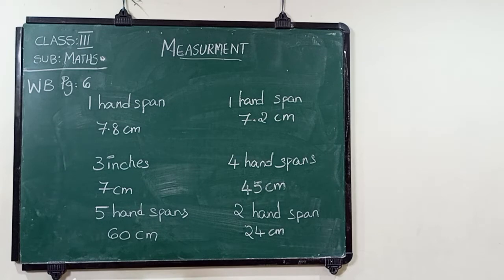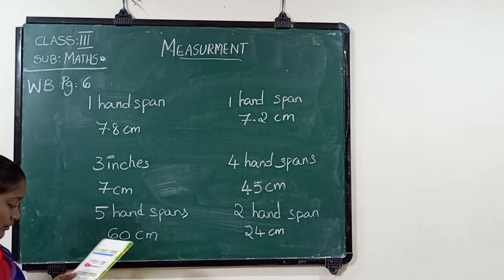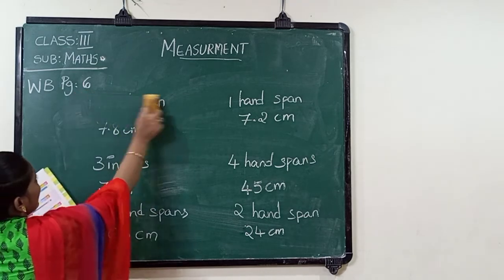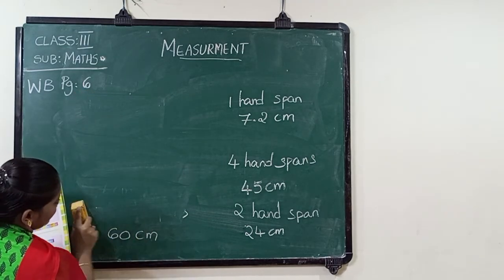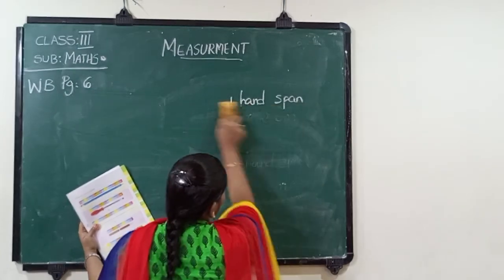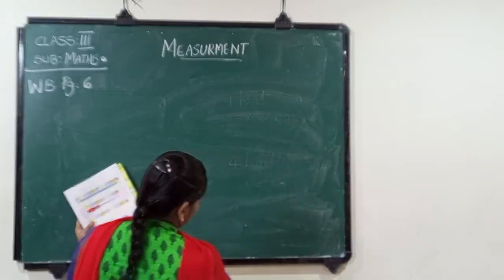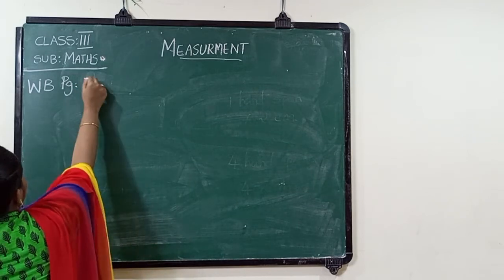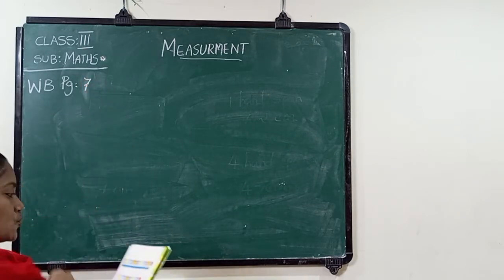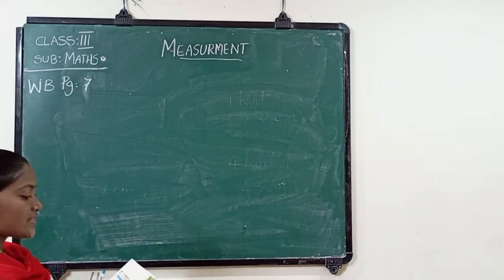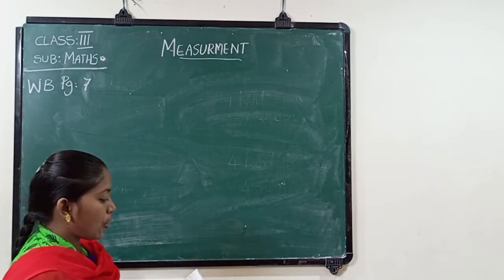Now all of you turn the page. Page number 7. Workbook, page number 7. What is the first one? Measure each object using blocks. They placed some objects and some blocks also.